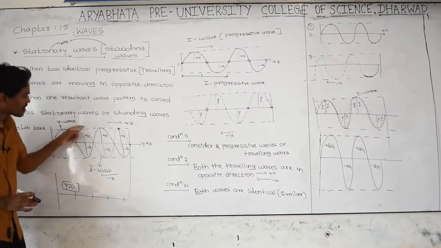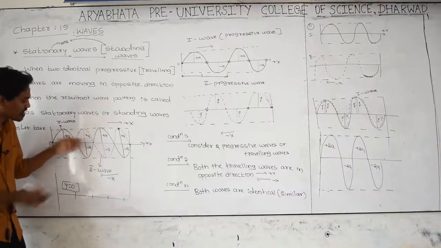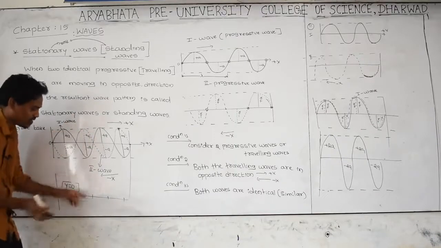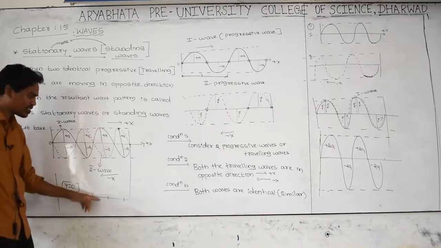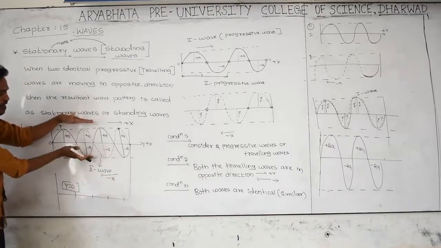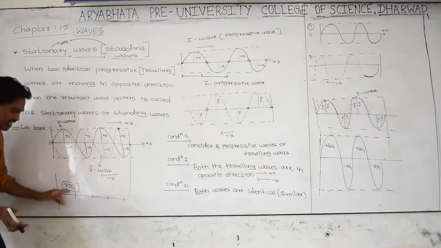Then the crest of the second wave and the trough of the first wave, plus a minus a, getting zero. Crest and trough are getting cancelled, there is no crest or trough, there is no amplitude, zero. Plus a minus a is zero. The two waves have cancelled each other, and the resultant displacement is zero.